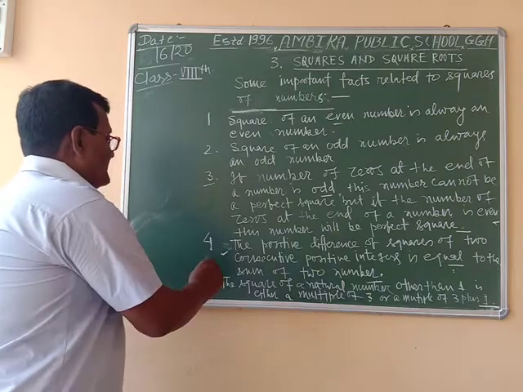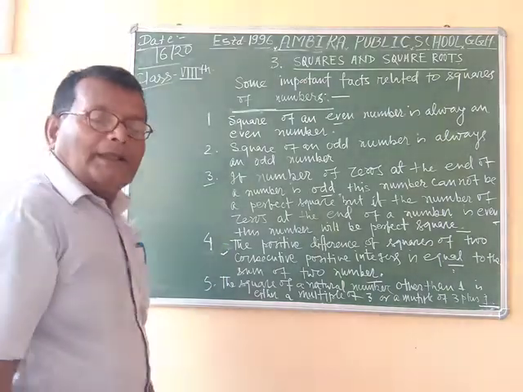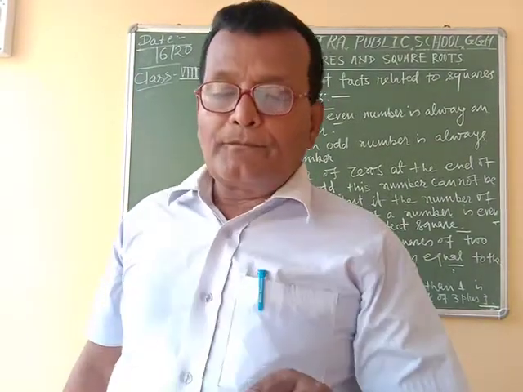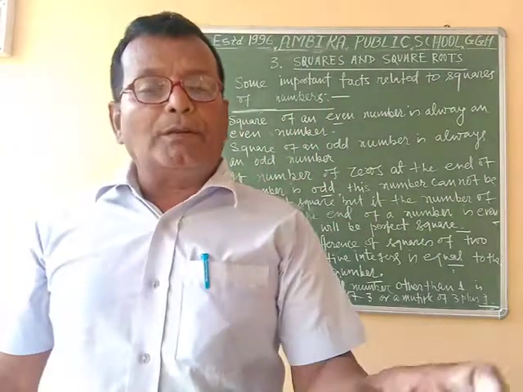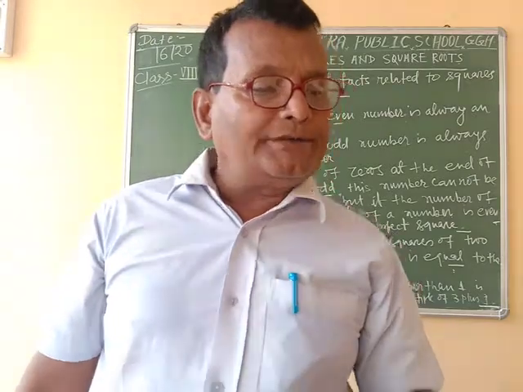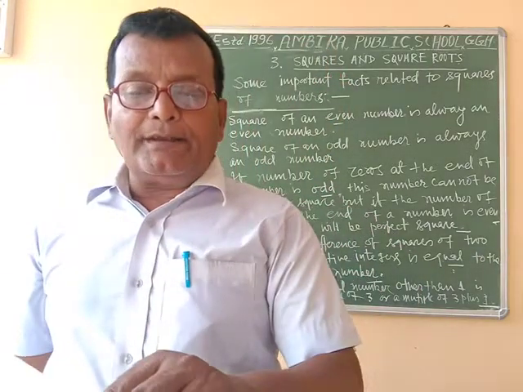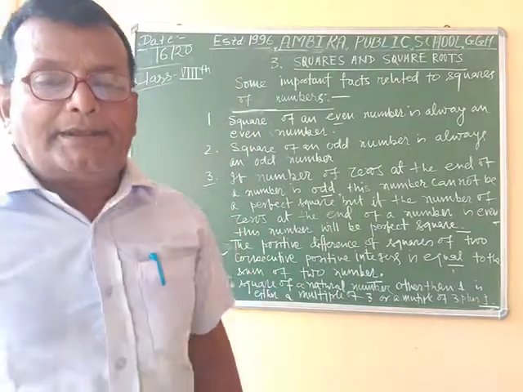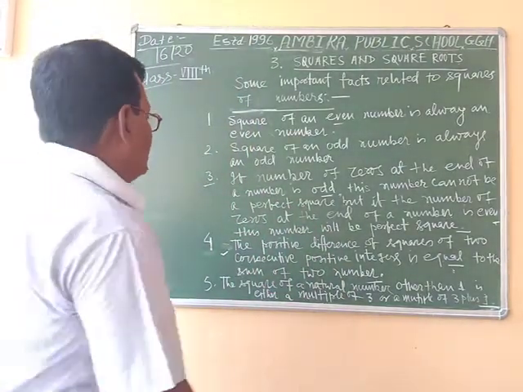These 10 rules are very important for you, and these rules will help you to solve the examples of this exercise. They will be very helpful in solving the examples and the exercise.